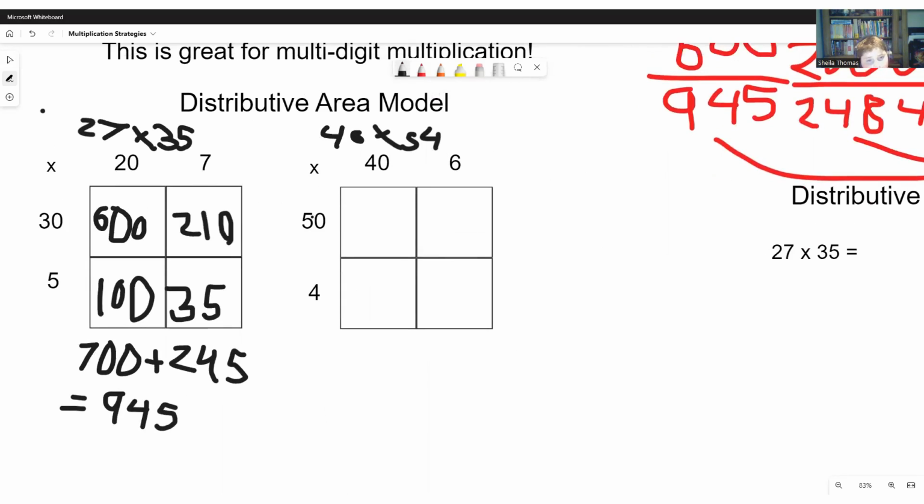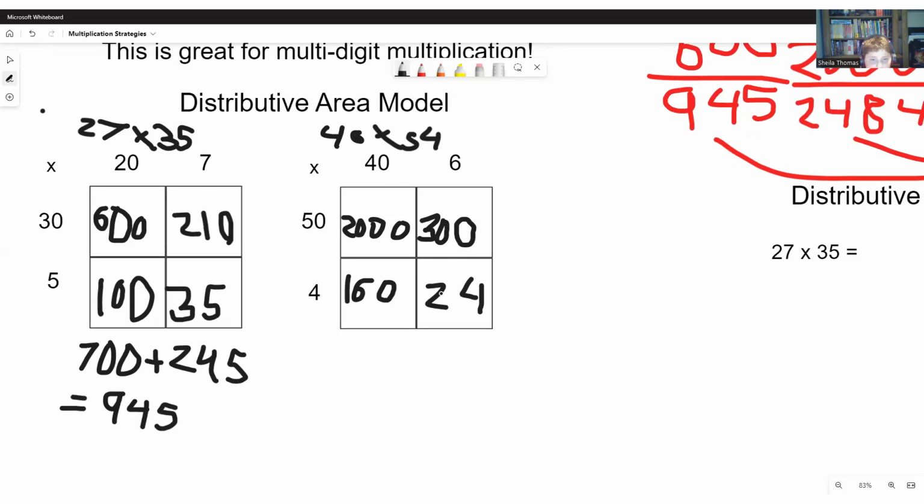46 times 54. 50 times 40, well, 5 times 4 is 20, so we add the 20 there. So then we add back our zeros, so it's 2000. 4 times 40, well, 4 times 4 is 16, and then we add back the 0. So now 50 times 6, well, 5 times 6 is 30. And then we have to add back the 0, so it's 300. And 4 times 6 is 24.